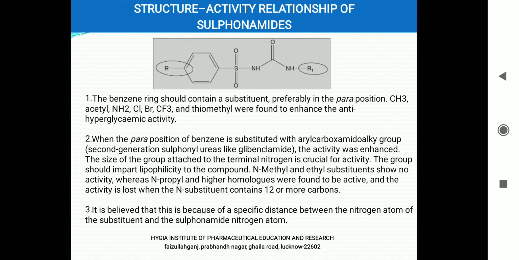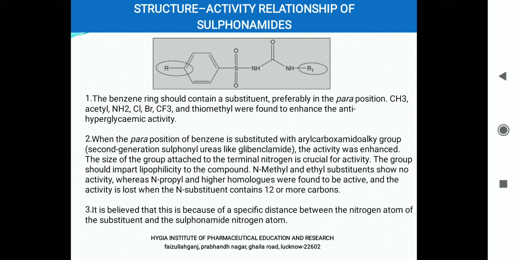anti-diabetic or oral hypoglycemic in the category of sulfonylureas, there should be a benzene ring with a substituent, and it should be preferably in the para position. The groups such as methyl, acetyl, amino, and halogens or trifluoromethyl or thiomethyl, these groups have been showing good anti-hyperglycemic activities.